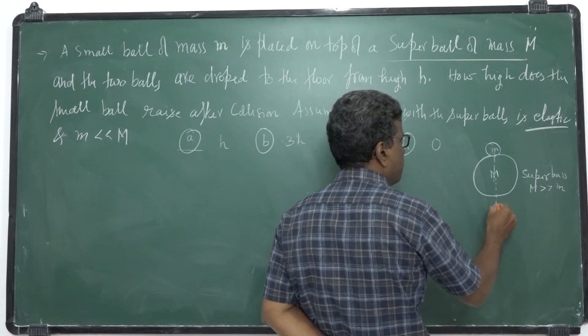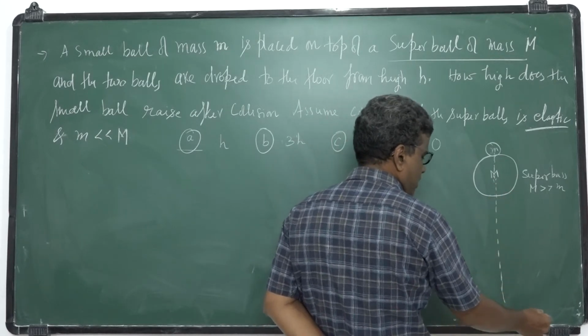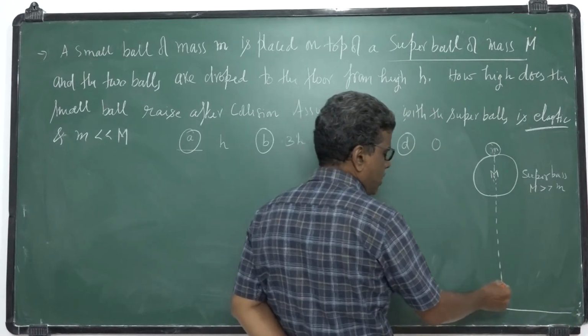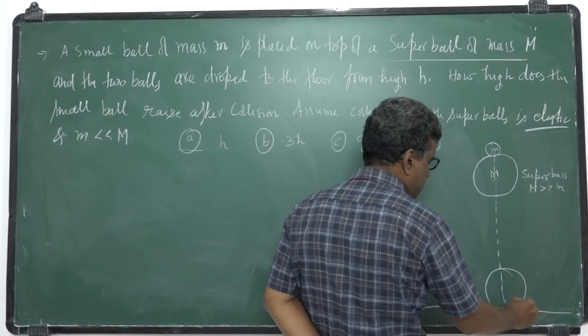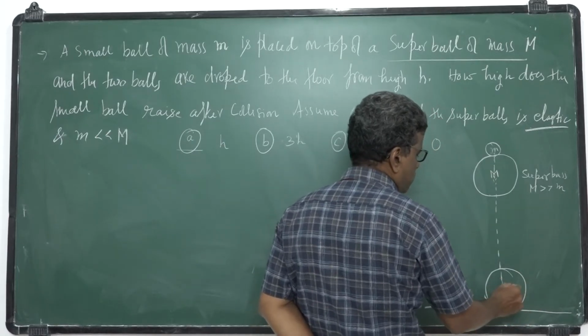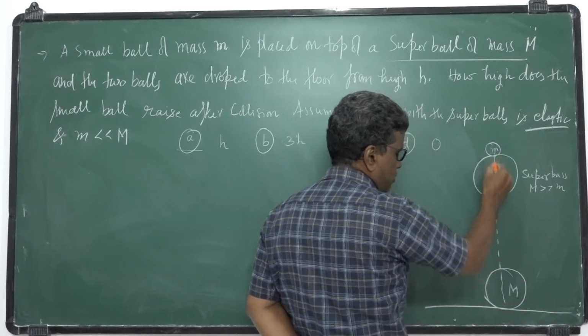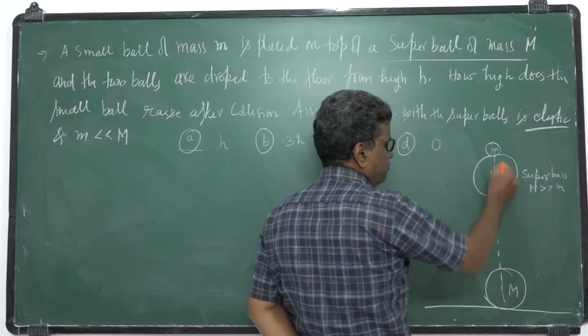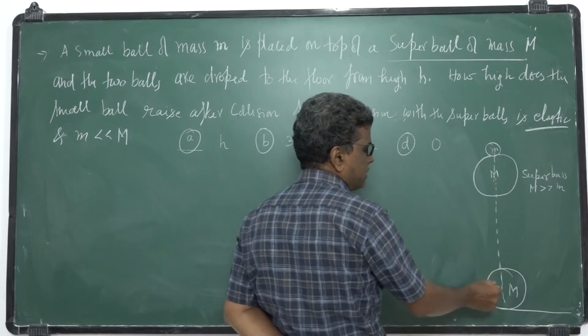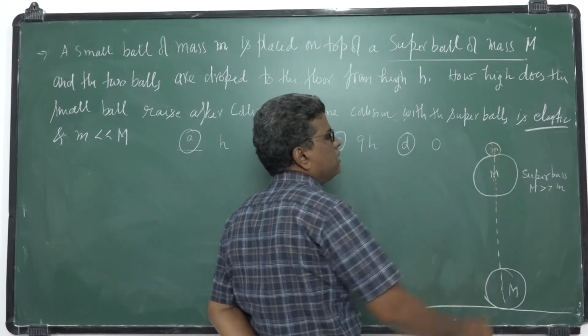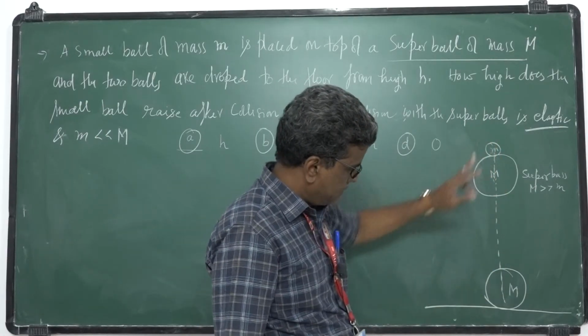So they are dropped on the ground. As they are dropped from a height h, which ball reaches the ground first? The super ball will reach the ground first. The size of the two balls will be neglected, as one mass is more and the other is less.